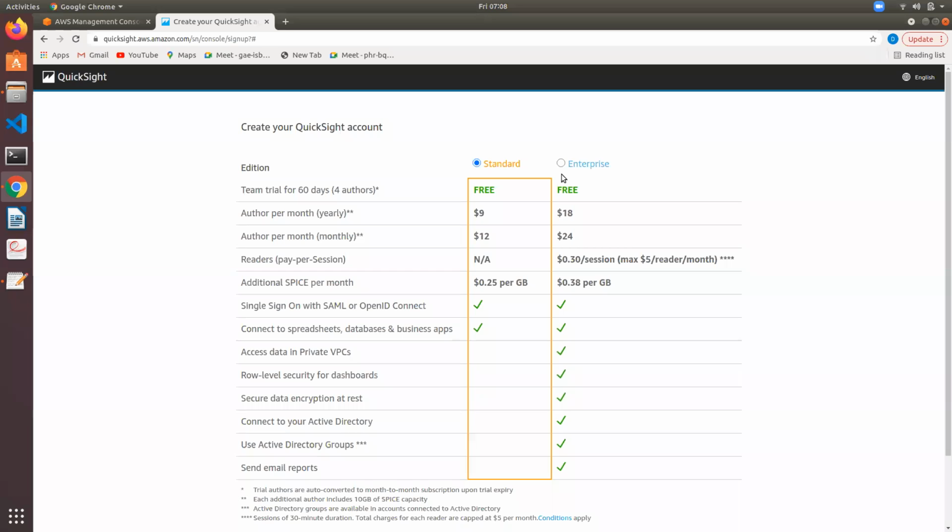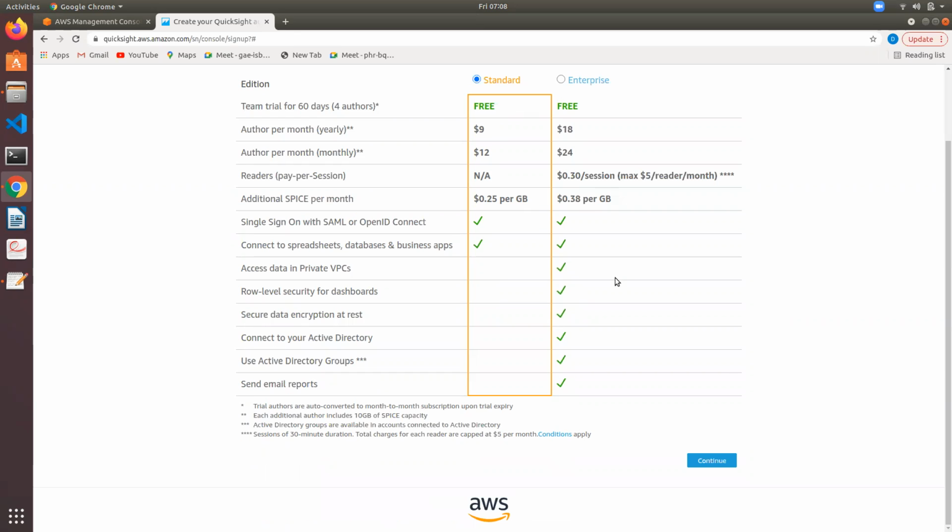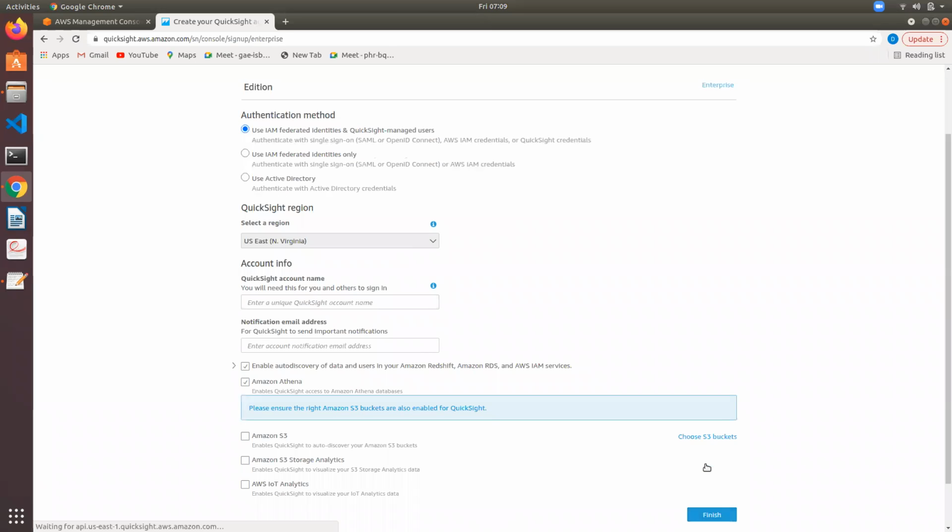Enterprise is also the same thing, free for 60 days. You can choose anyone. Let's go for Enterprise. But after that, when you use QuickSight, pricing is per month or pay per session. This is not applicable for session, whereas this one applies twice per month. Let's say continue.